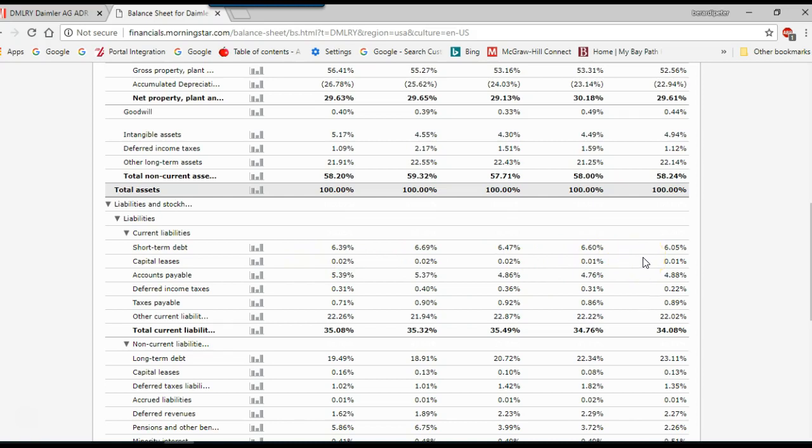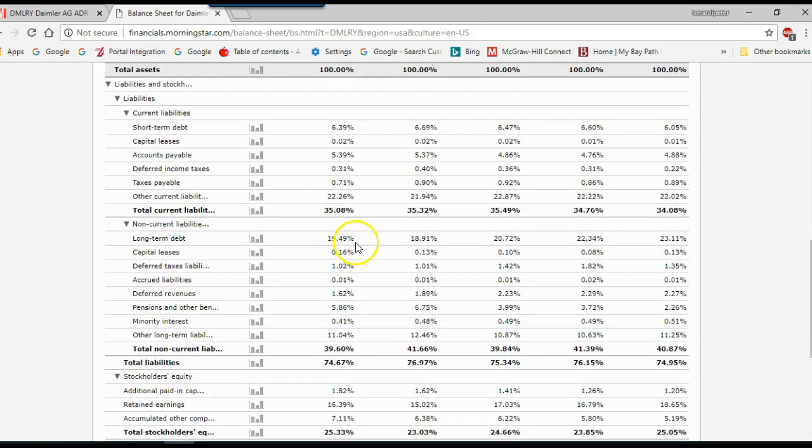Liabilities are holding steady at 6%. Accounts payable holding steady at close to 5%. Long-term debt has increased over time, so the company is becoming a little more leveraged.